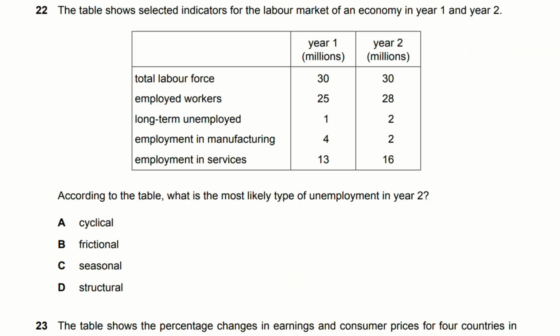Number 22, the table shows selected indicators for the labor market of an economy in year 1 and year 2. According to the table, what is the most likely type of unemployment in year 2? If you don't know the type of unemployment, you should definitely go back and refer to your notes. Since there are more long-term unemployed people, the answer will be D, structural unemployment.